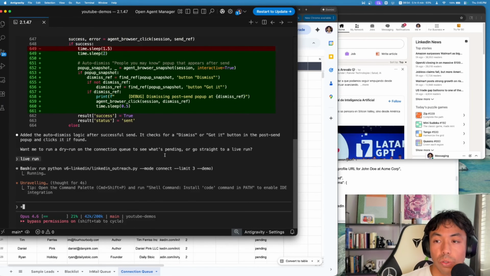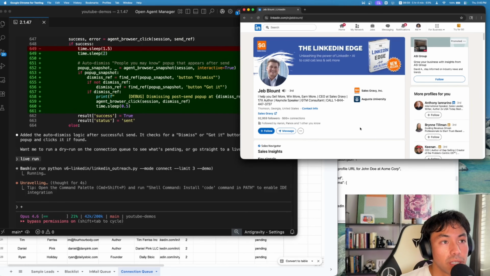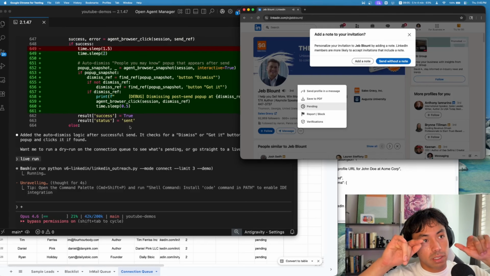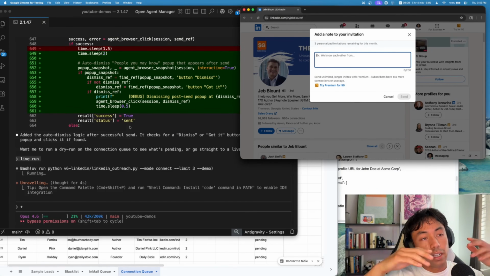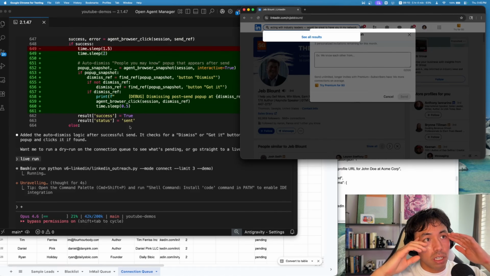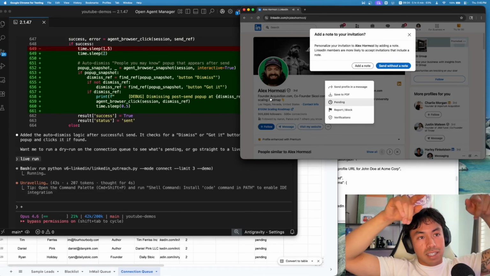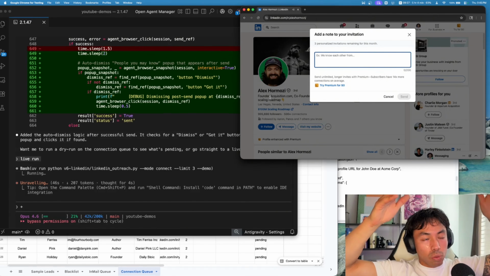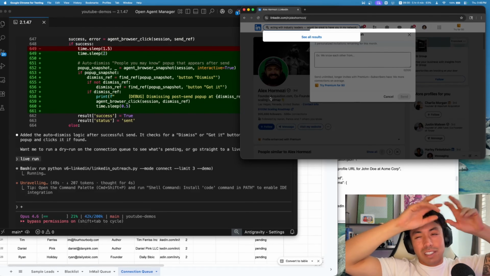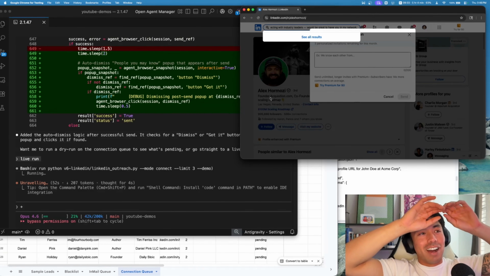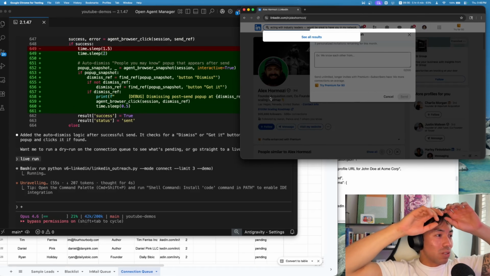So we're now going into a live run after some debugging. All of the prompts reflect the new updates, and we can see we're going to whoever this person is. My agent is clicking connect like it just did. It's offering to add a note for personalization. It looks like it accidentally pasted it inside the search bar rather than the actual text box. Perfect, we're all good. So now it's going to Alex Hormozi, clicks the 3 dots, and then it sent a connection request. Same thing. Do we want to add a note? I prefer not to. It's a slight bug here. It's actually pasting the note inside the search box, which is hilarious.